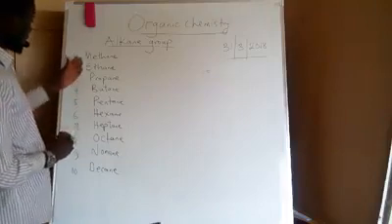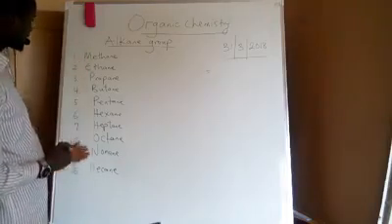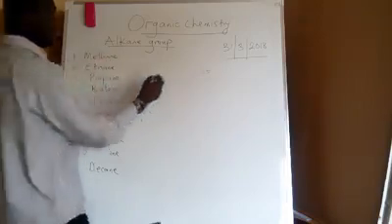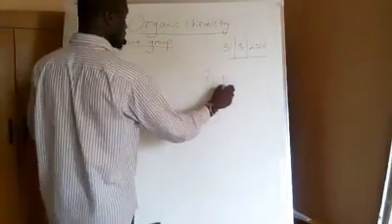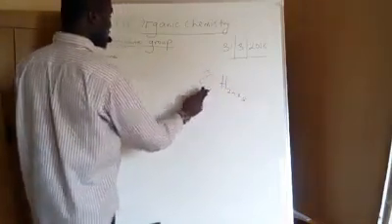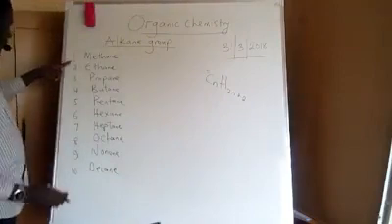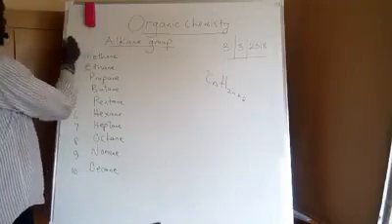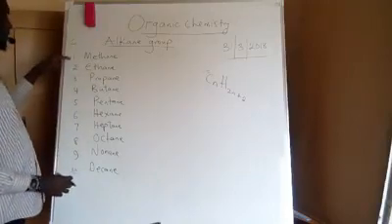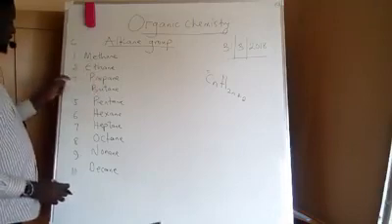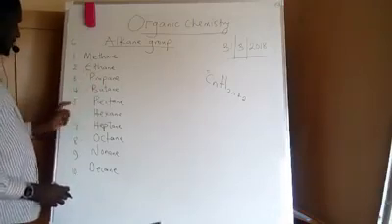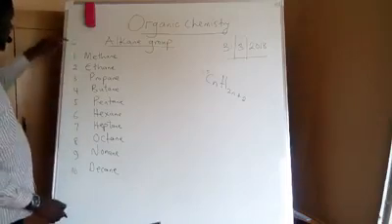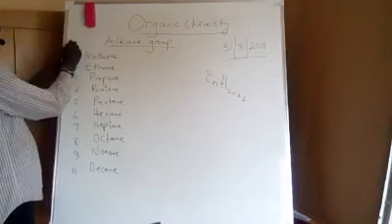Now if I want to derive the molecular formula of these compounds, I use the general molecular formula for alkanes, which is CnH2n+2, where n is the number of carbons. The number I'm writing beside these names represents the number of carbons: methane has 1 carbon, ethane has 2, propane 3, butane 4, pentane 5, down to decane that has 10. These numbers represent our n.